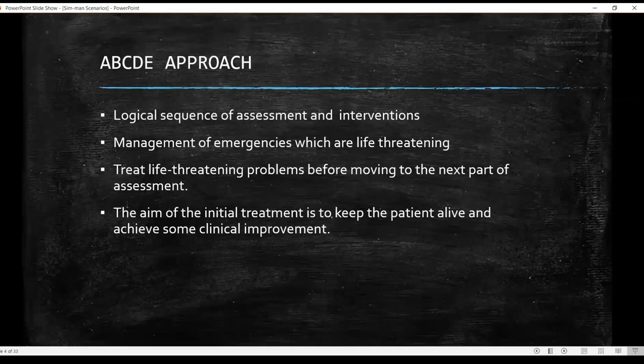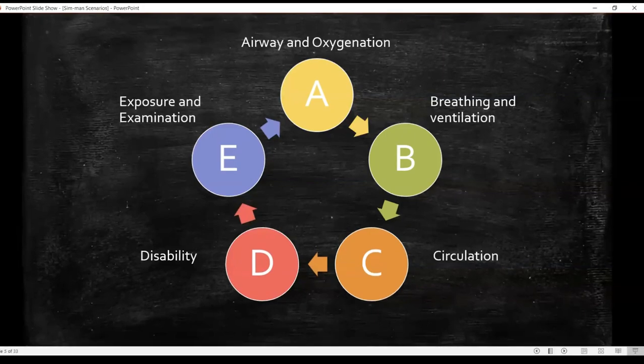And the aim of the treatment is basically to keep the patient alive and to achieve some clinical improvement. So moving on. The ABCDE approach is basically airway and oxygenation, breathing and ventilation, circulation, disability, exposure and examination.